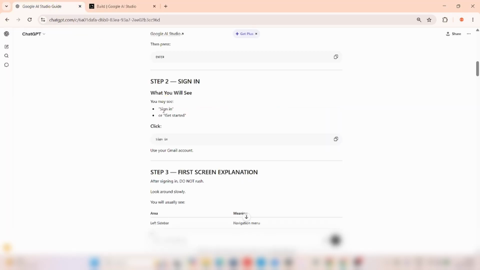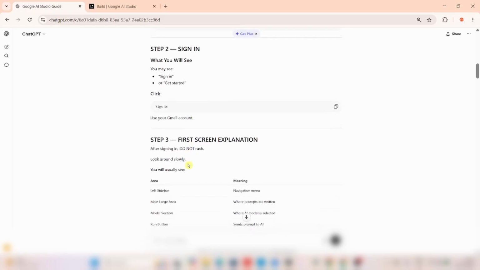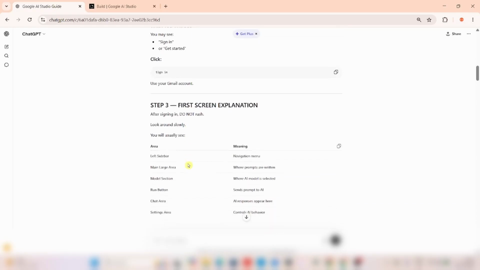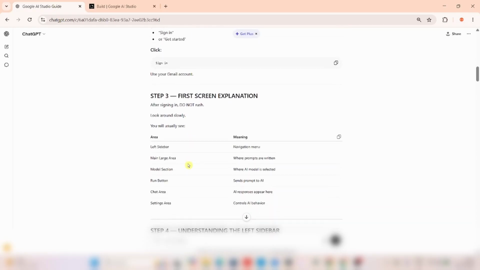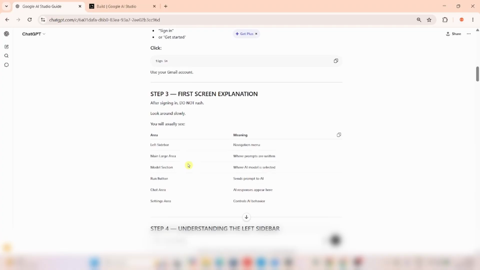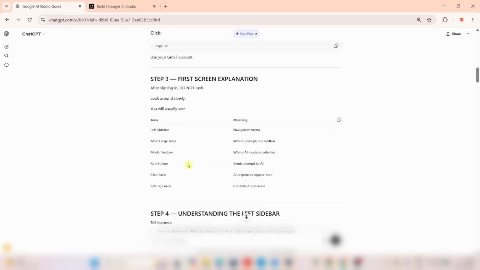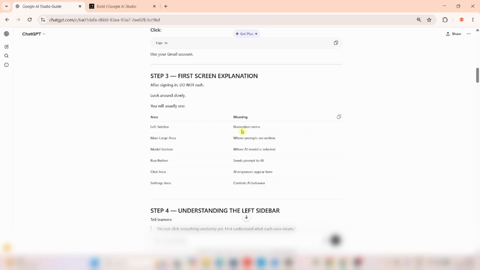So ChatGPT says you should sign in. I'm sure every one of us has signed in already. The next thing we're going to go to is first screen explanation. After signing in, do not rush. Look around slowly. You will usually see areas. On the left side, you see a navigation menu. In the main large area, you see where prompts are written. In the model section, you see where the AI model is selected.